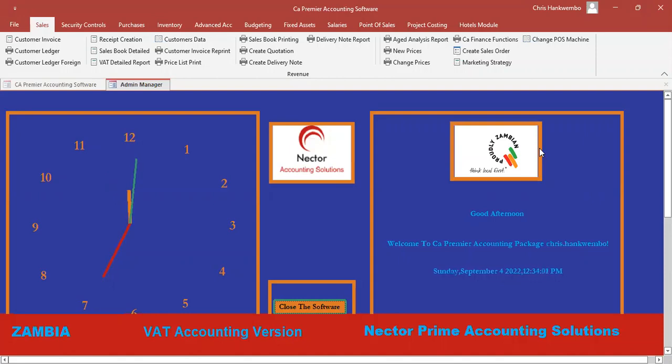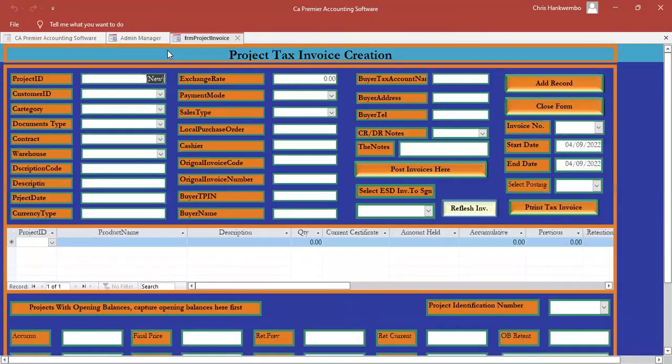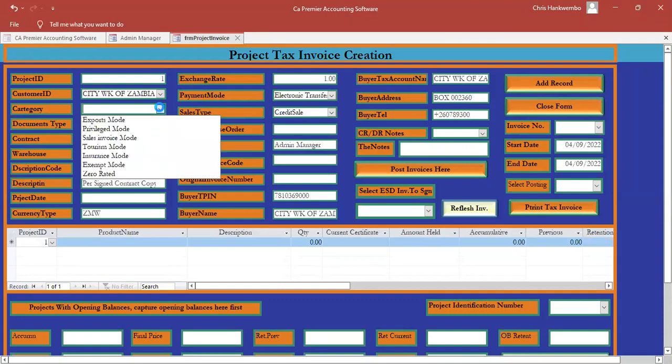No need to worry. You simply go in the system here and select the tax invoice. The only thing which you need to know is to select the customer there. Let's say the customer is City of Zambia. That is the customer. Then you simply select the category. The category is the mode of invoicing. Okay, we have export, we are not exporting anything. If we are exporting, we can use that mode. Privilege are those people who are free from paying taxes. Tourism, this is not tourism. Insurance, there is no insurance involved here.